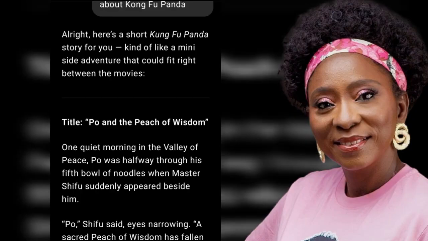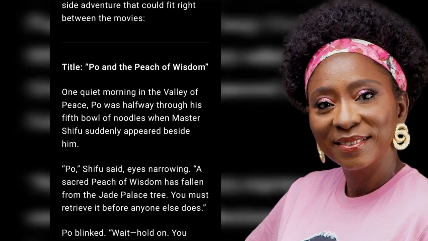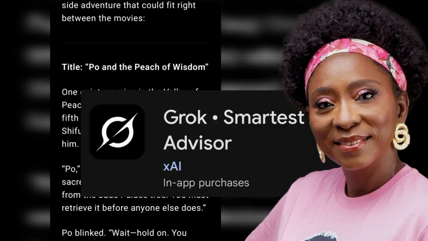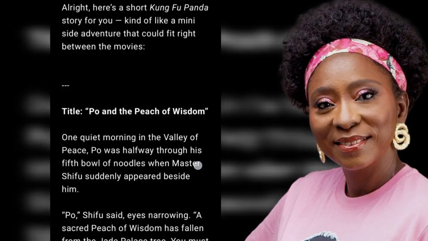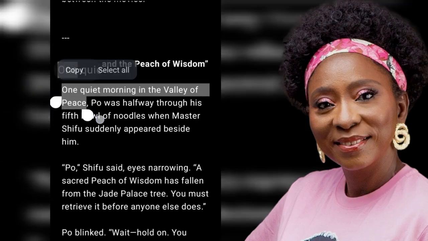So once your story has been created, you can take a little portion of it, because to get GROK to work for you, GROK is an AI. With GROK AI, you have to actually download the app on the phone. You can also use it on the web, right? But I think for you to be able to create images and videos, you have to use the app. So I'm going to show you how that goes in a bit. So I'll take a portion of this. You can also ask GPT to create prompts for you based on this story. But I'm just going to pick a portion of this particular story, and I'll go over to GROK to try and work on it.